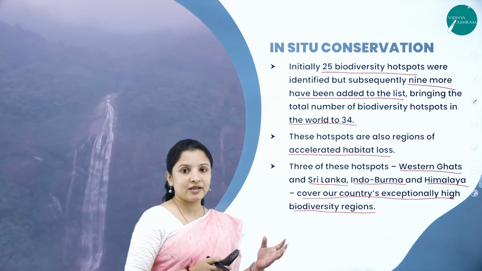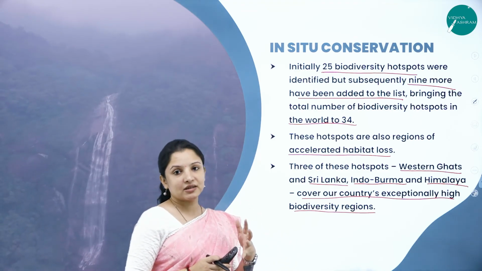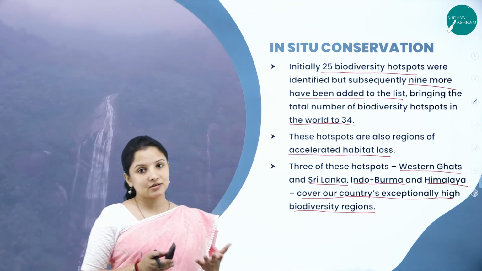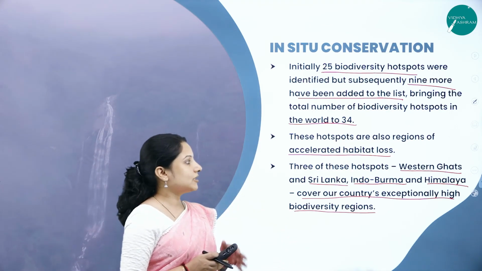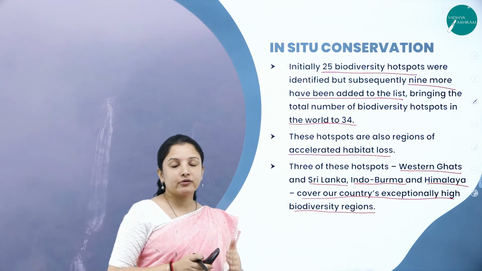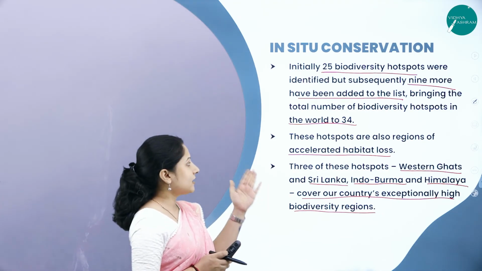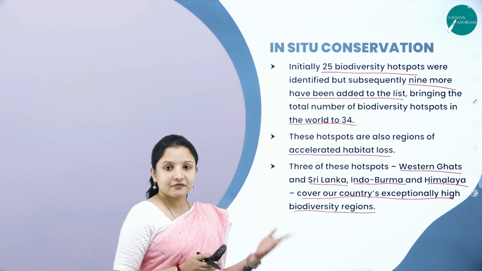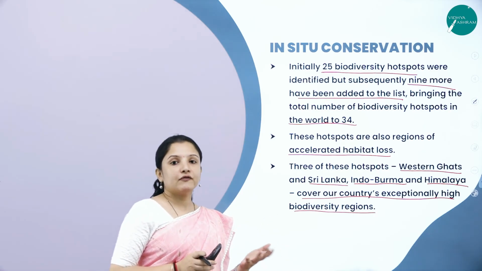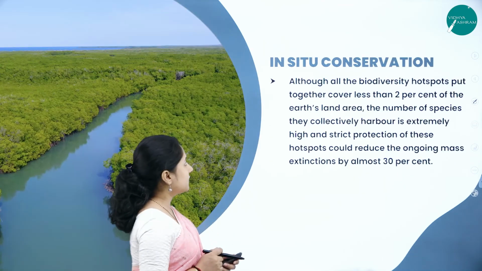The Himalaya especially is rich in a lot of medicinal plants, endemic plants found nowhere else in the world. So all these have been marked as biodiversity hotspots, so that because of human intervention, habitat loss and fragmentation will not occur. Therefore, the species can get conserved there.